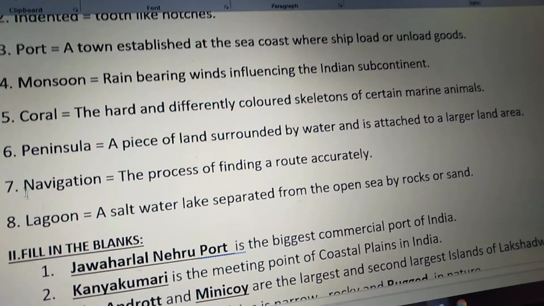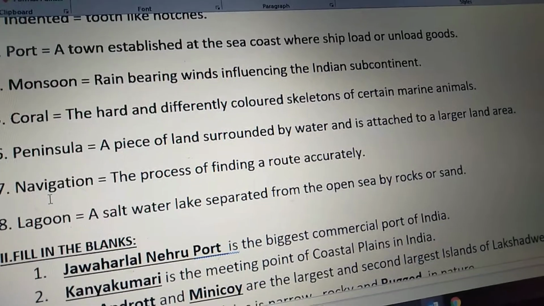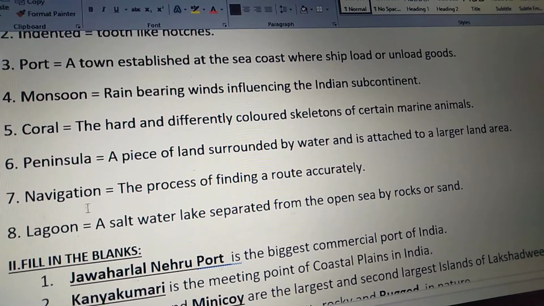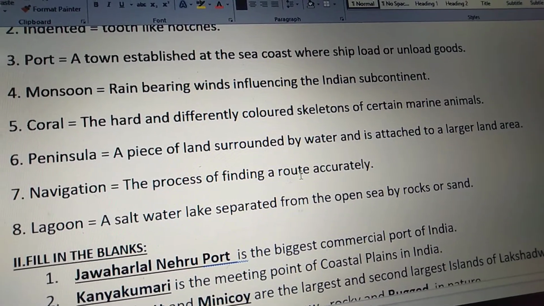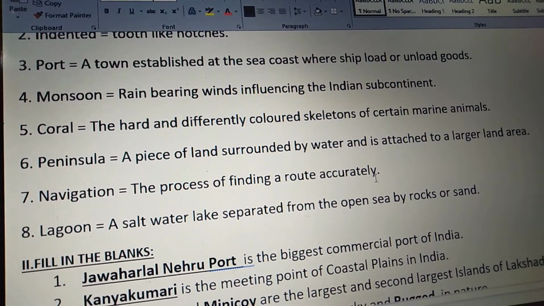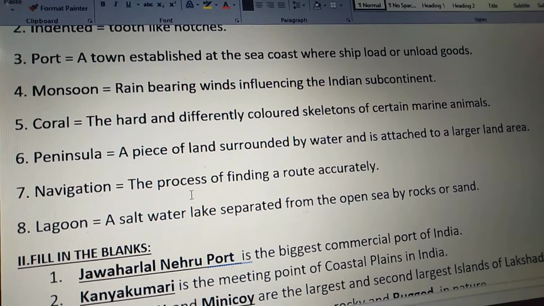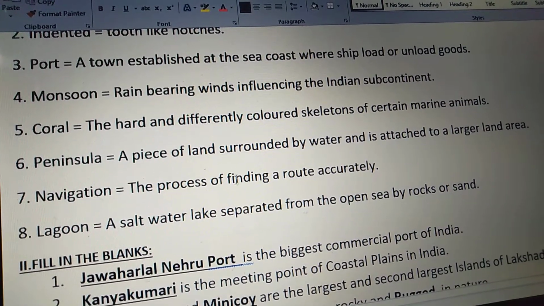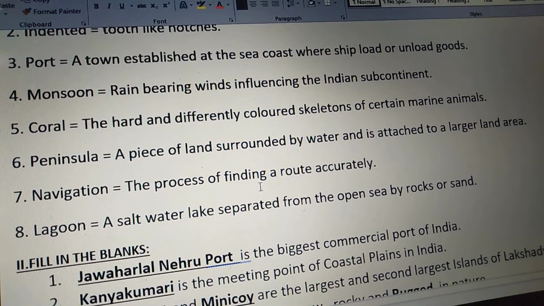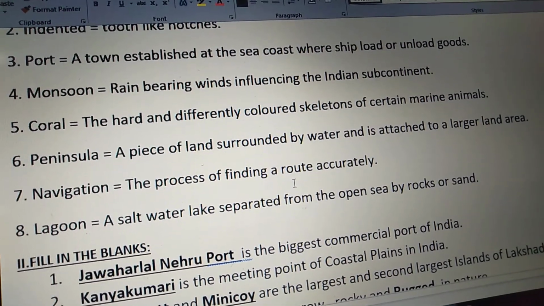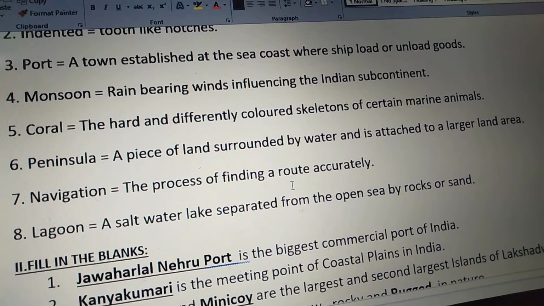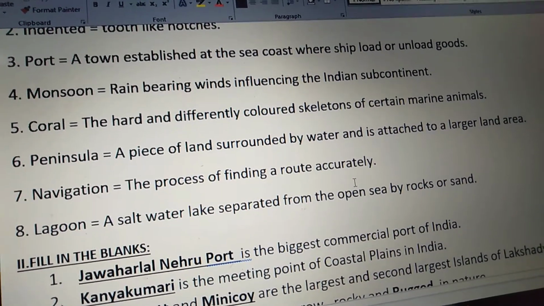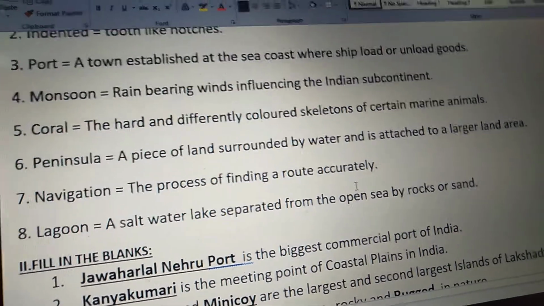Seventh one, navigation. Navigation means the process of finding a route accurately.